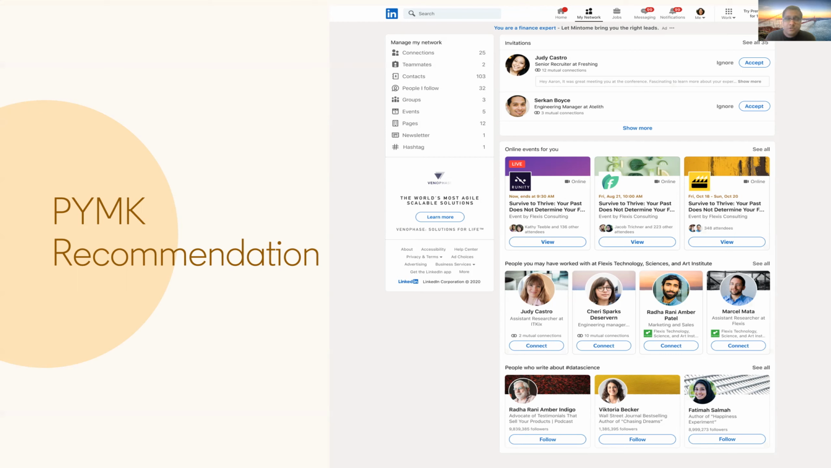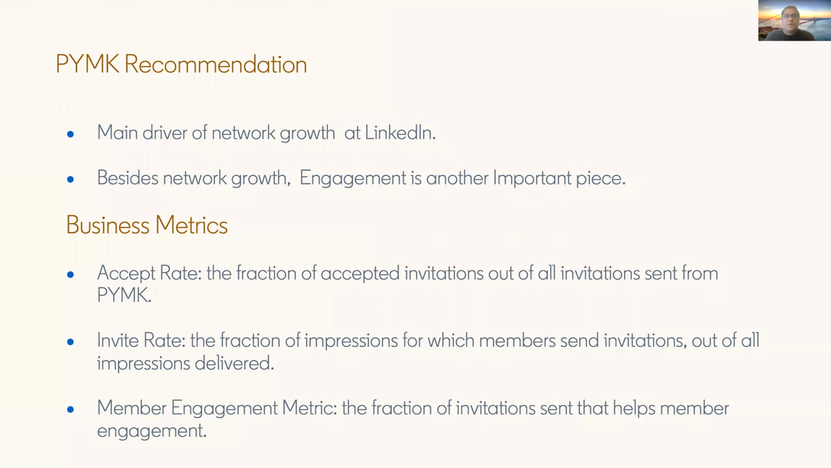And on the right side of the page, what you see are various tiles of recommendation. The bottom two tiles contain member recommendations, and the first tile contains the events recommendation. PYMK is the main driver of network growth at LinkedIn. Besides network growth, we also care about engagement. We prefer to form edges where members can derive value through engagement.